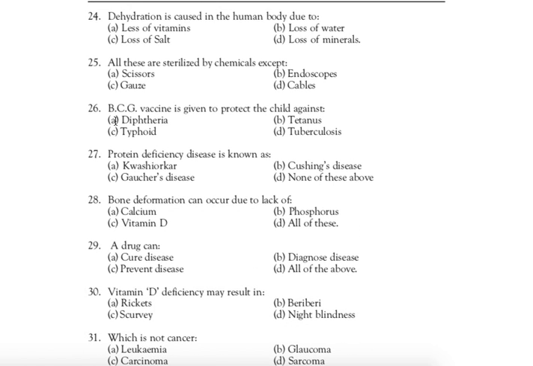Next question. Question number 26: BCG vaccine is given to protect the child against. Correct answer is D, tuberculosis. BCG vaccine is given to protect the child against tuberculosis.